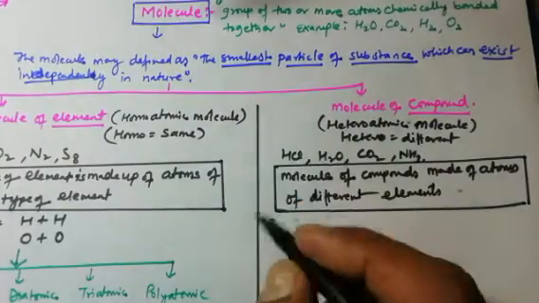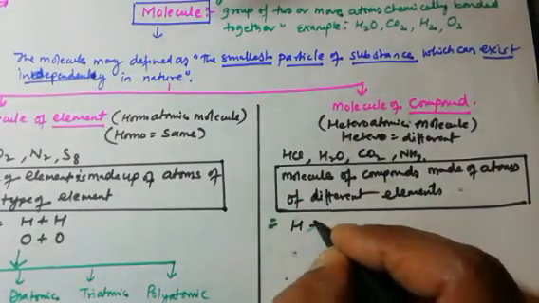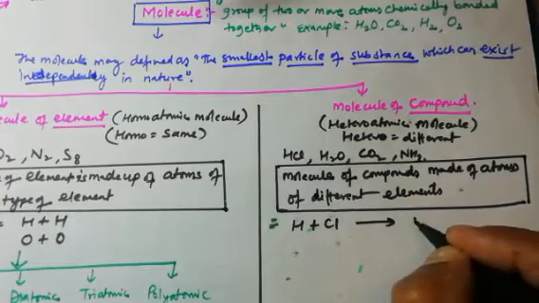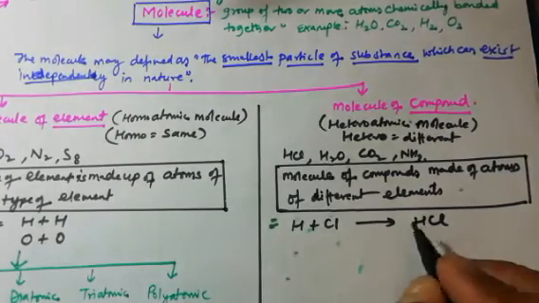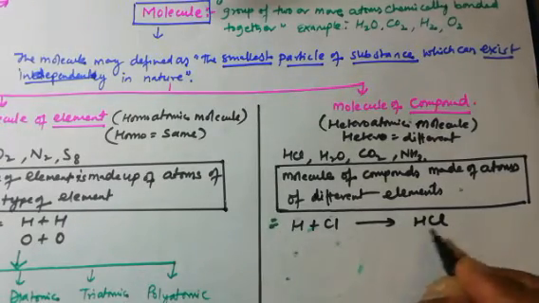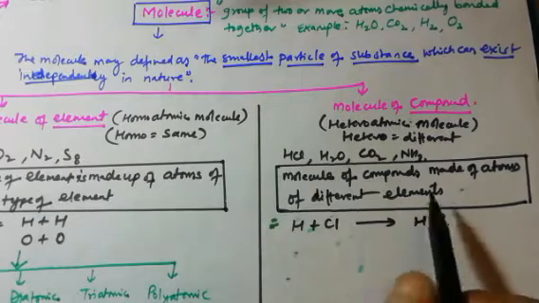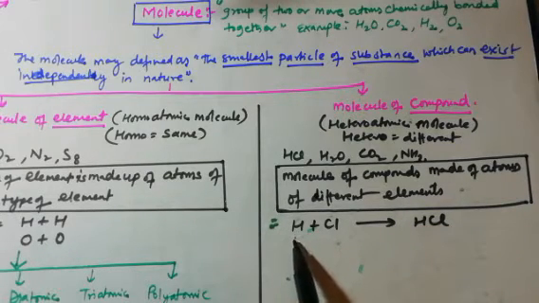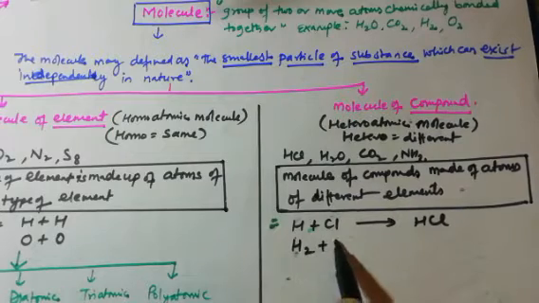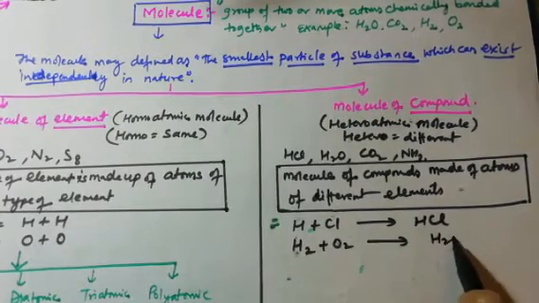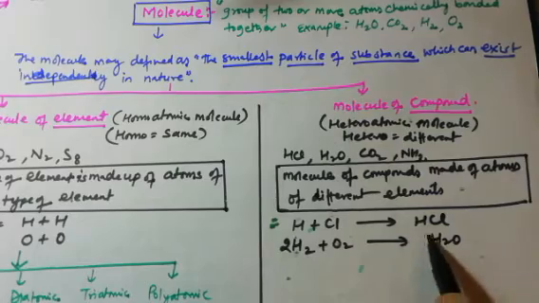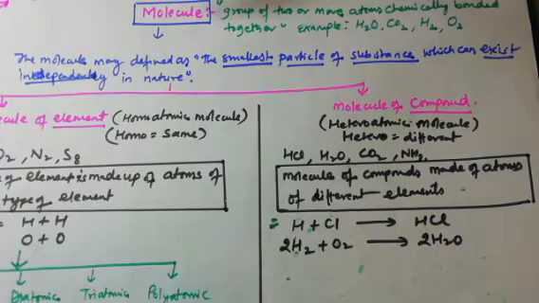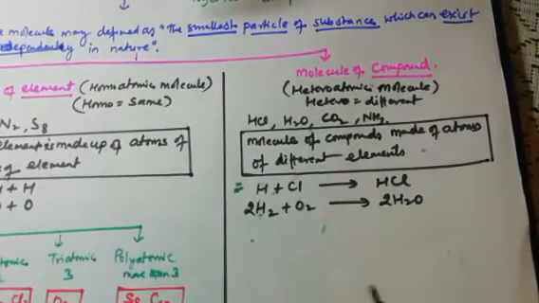Okay, for example, H and Cl will give us HCl. Between hydrogen and chlorine there is a bond, so that attractive force will combine hydrogen and chlorine. Similarly, if I take H2 plus O2, it will give us H2O, but there is balancing. So these are some examples.